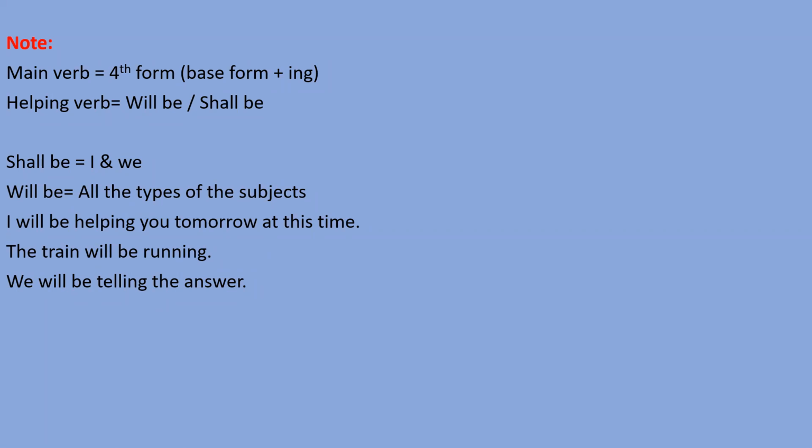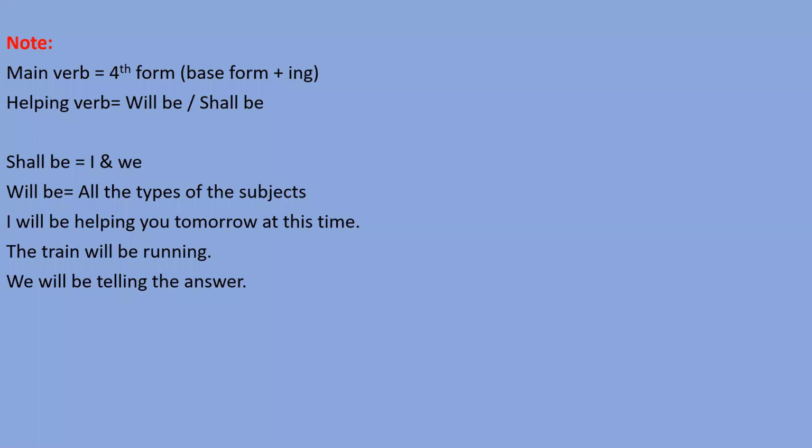So dear students, you may have noticed that in all the continuous tenses, either present continuous, past continuous, future continuous, present perfect continuous, past perfect continuous or future perfect continuous, you have to use the ing form, means fourth form. So whenever any continuous tense comes, you have to use the ing form, means fourth form.